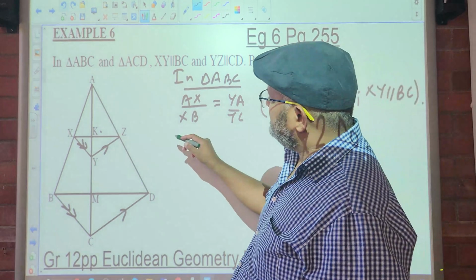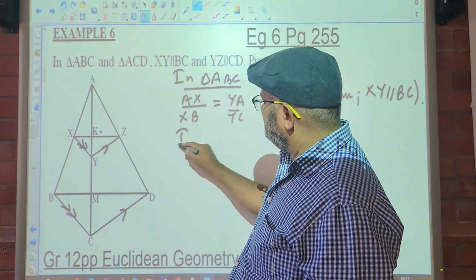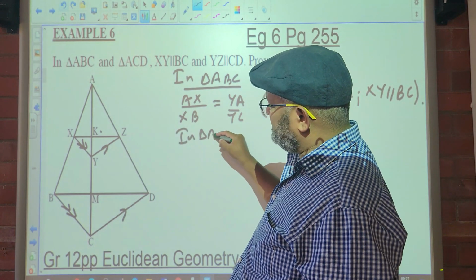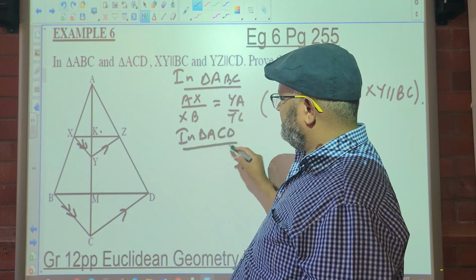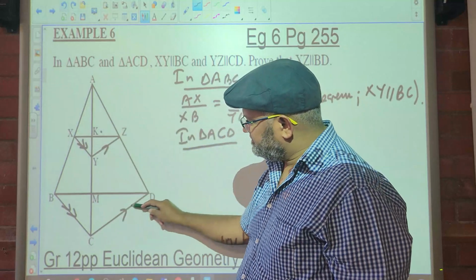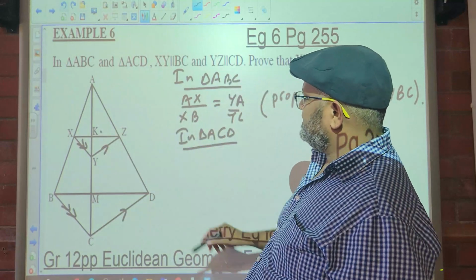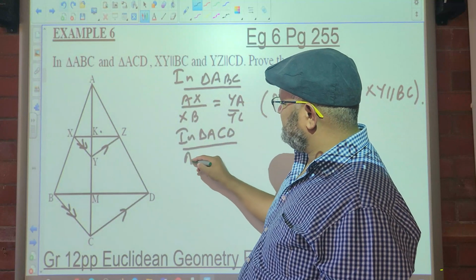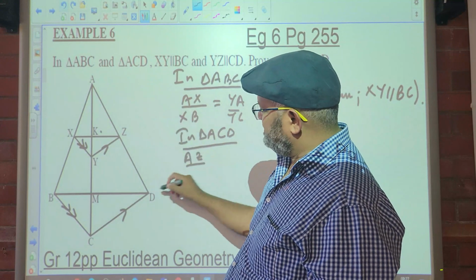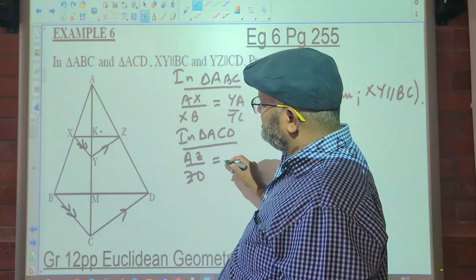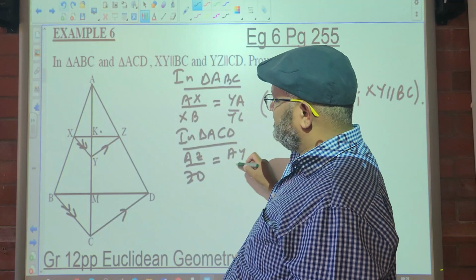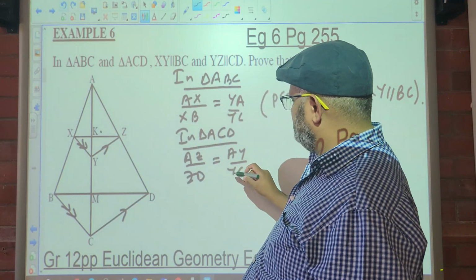Then in the other triangle, in triangle ACD, we can say that AZ over ZD is equal to AY over YC.